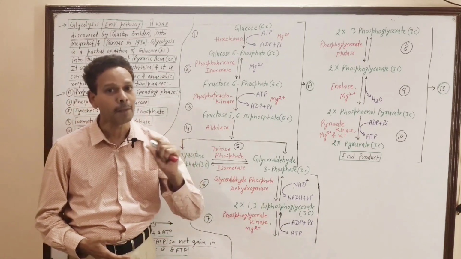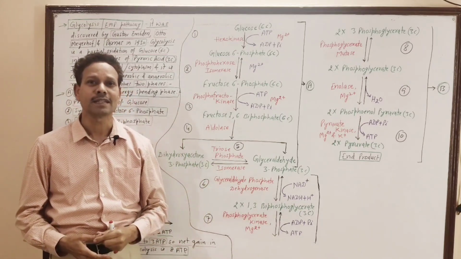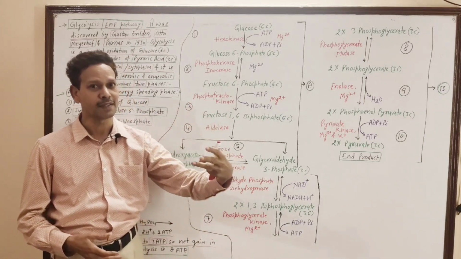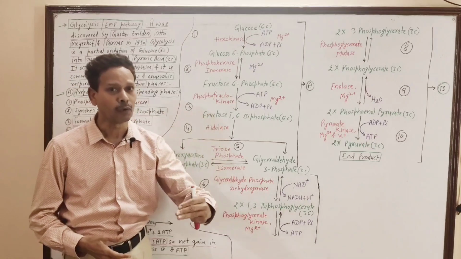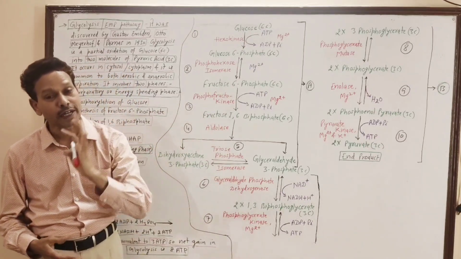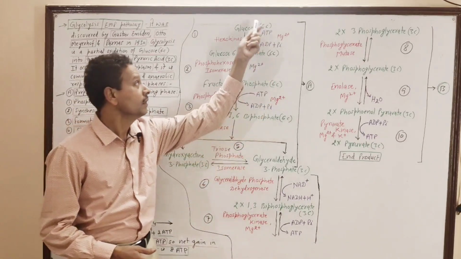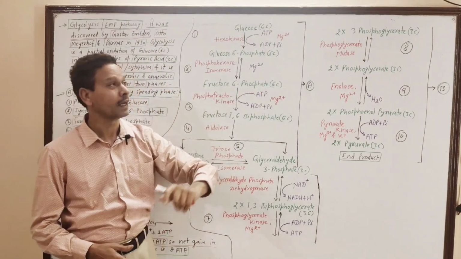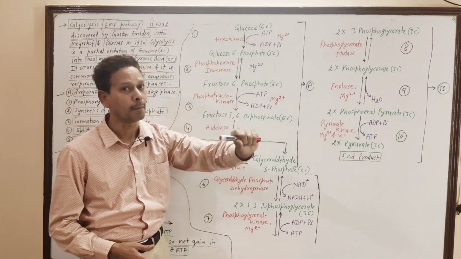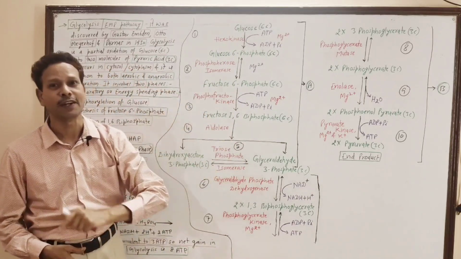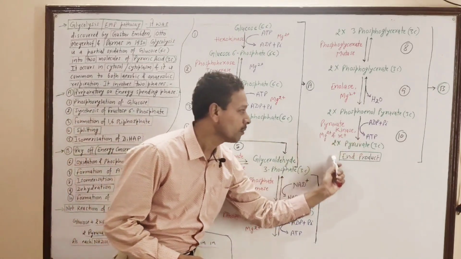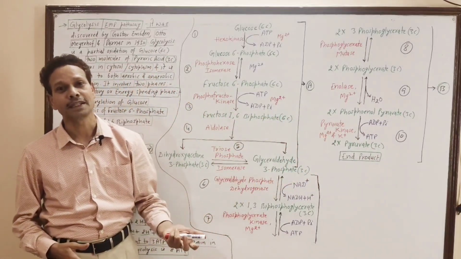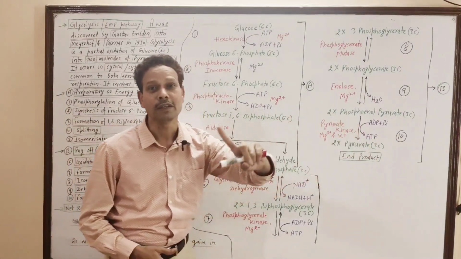This EMP pathway, or glycolysis, as the name indicates, means breakdown, or partial oxidation of the glucose molecule. It is a 6-carbon compound, and this 6-carbon compound glucose is converted into two molecules of pyruvic acid of 3 carbon each.